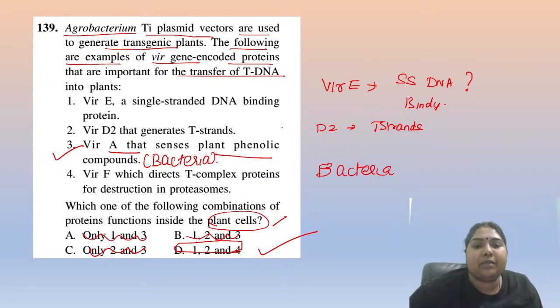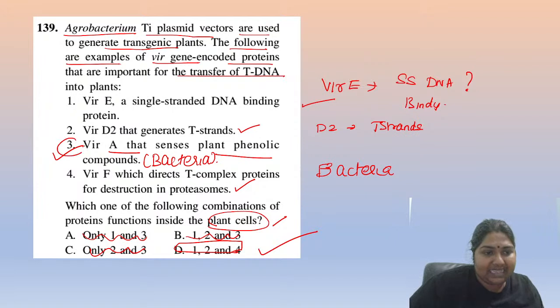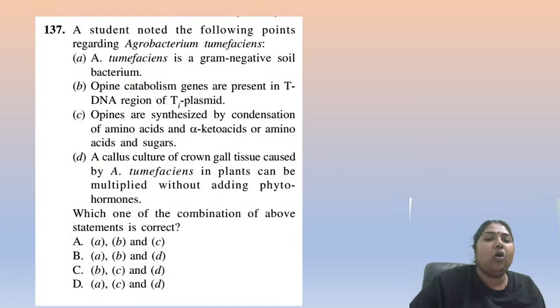Fantastic. So Vir-E is going to make your DNA binding. Vir-D2 generates T strands. It cuts, endonuclease. Yes, Anishka. Very, very happy. So D, it is going to direct your destruction. All the things are right except for your B. This is the incorrect option. Alright. Yes, everyone. Fantastic. Okay. See the next one.